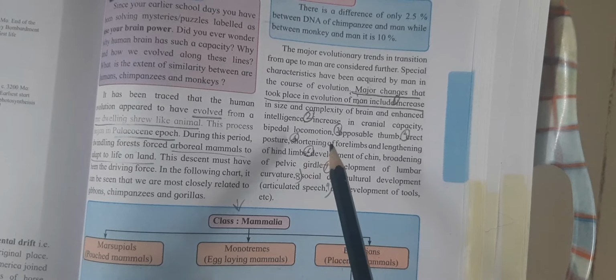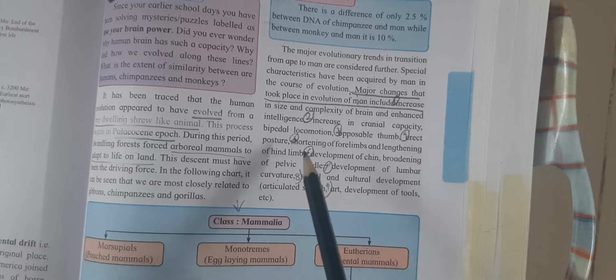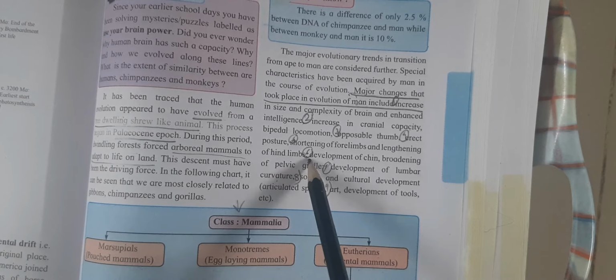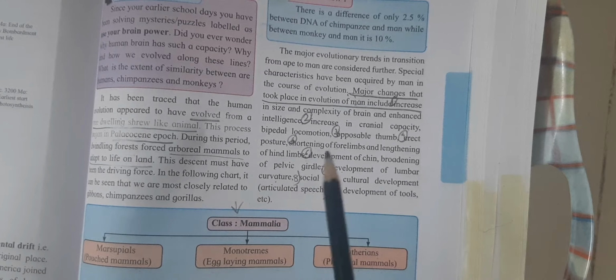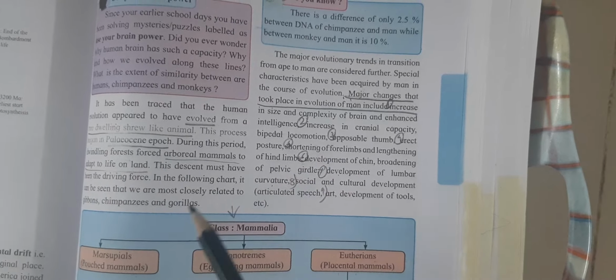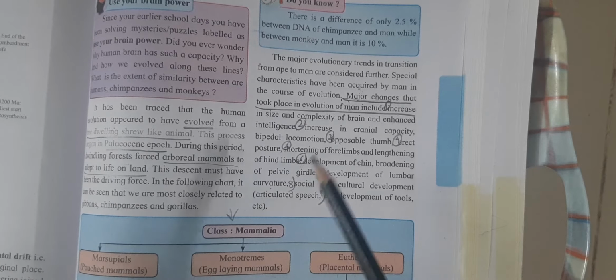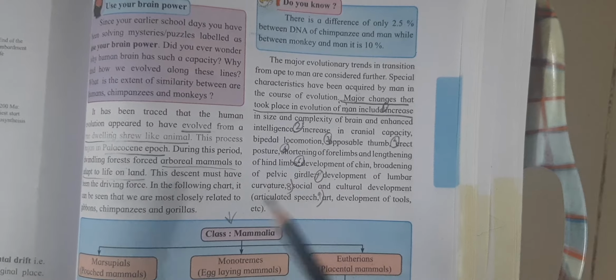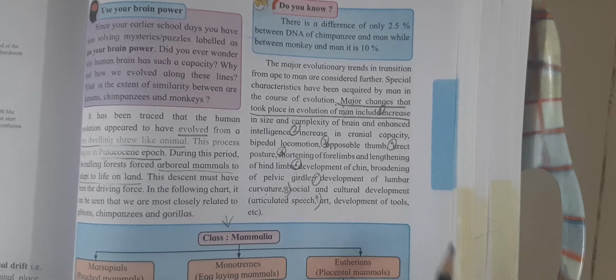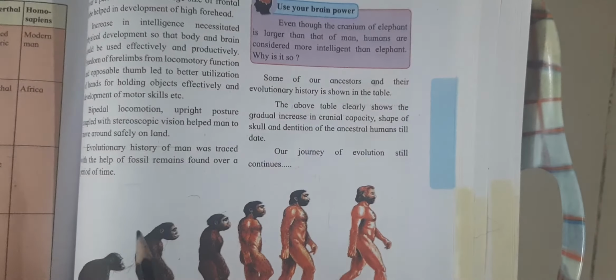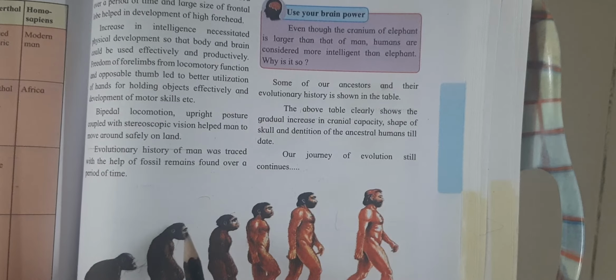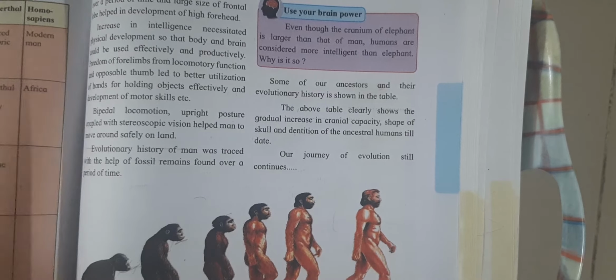Erect posture, shortening of forelimbs and lengthening of hind limbs. In earlier stages of human, the forelimbs are greater in length than the hind limbs. Slowly that is reversed. Development of chin, broadening of pelvic girdle. There is no chin in the earlier stages of human, which later on appeared.